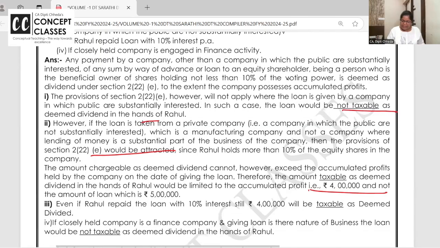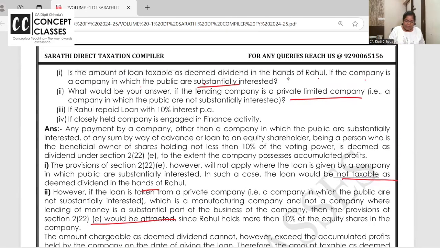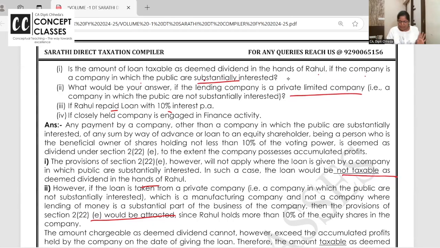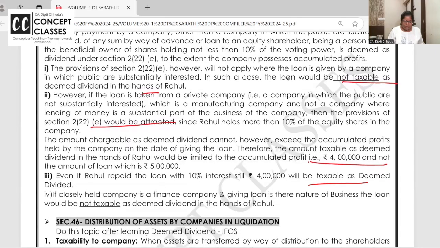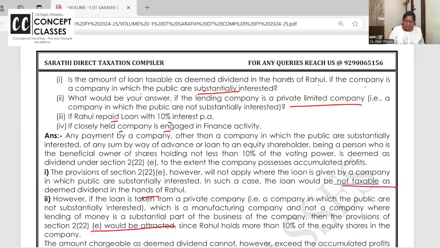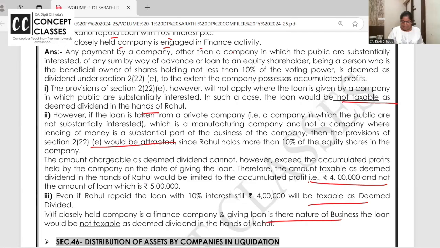So till 4 lakh, it will be treated as deemed dividend. If Rahul repaid the loan, no problem. Why did you take a loan from a private company? Out of accumulated profits gone, it's going to be taxable. If the closely held company is a finance company, then it is an exception to the rule, not taxable.